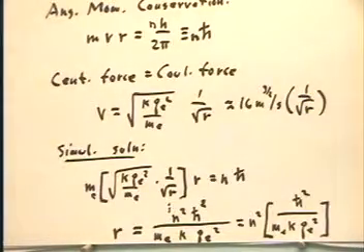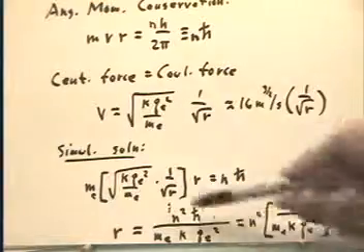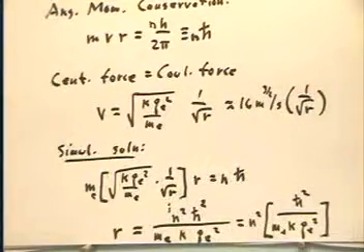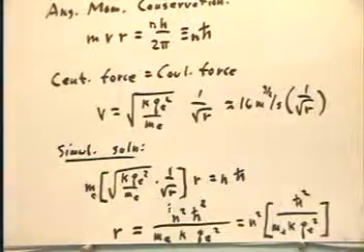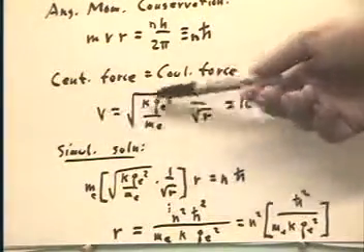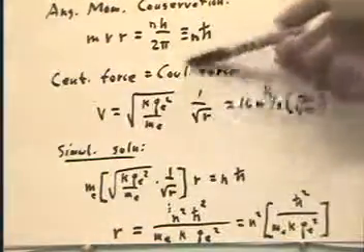And when we do that, as we do down here, we simply substitute. Okay, n h bar stands for mvr, and we just do mvr with this expression for v.